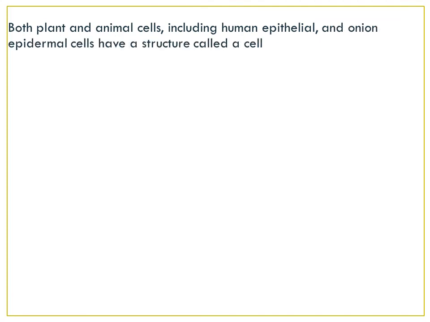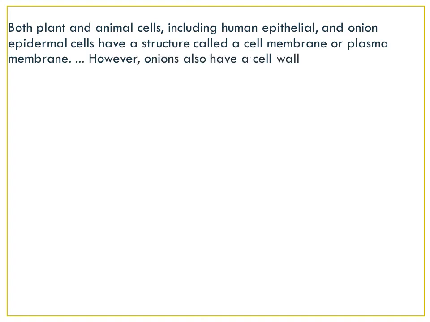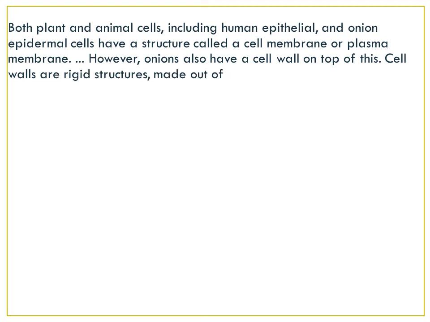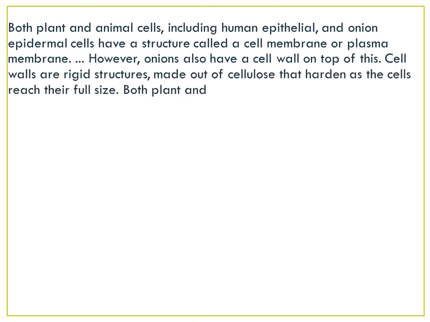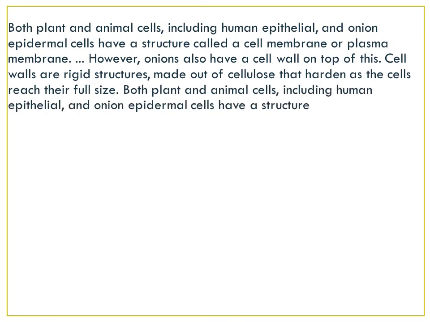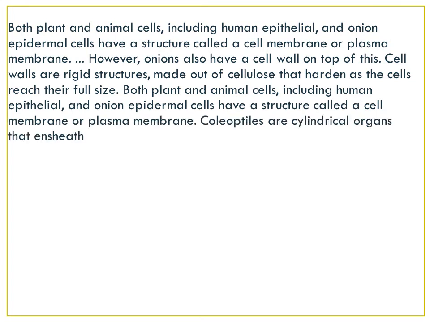Understood? Both plant and animal cells, including human epithelial and onion epidermal cells, have a structure called cell membrane or plasma membrane. However, onions also have a cell wall on the top of this. Cell walls are rigid structures made out of cellulose that harden as the cells reach their full size.